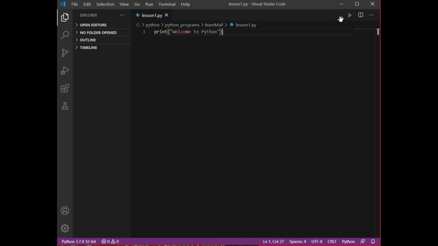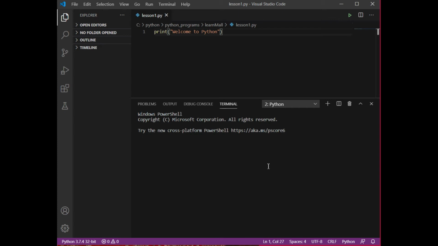So I need to run the code. I can run the code in two different ways. If you are using the Visual Studio Code editor, first of all you can simply press this run command and it will automatically run your code. It will choose the path by itself. See, it has chosen the path by itself. I need not type anything. But if you want to do things by yourself, then you need to choose the path first. My files are under the Python folder.